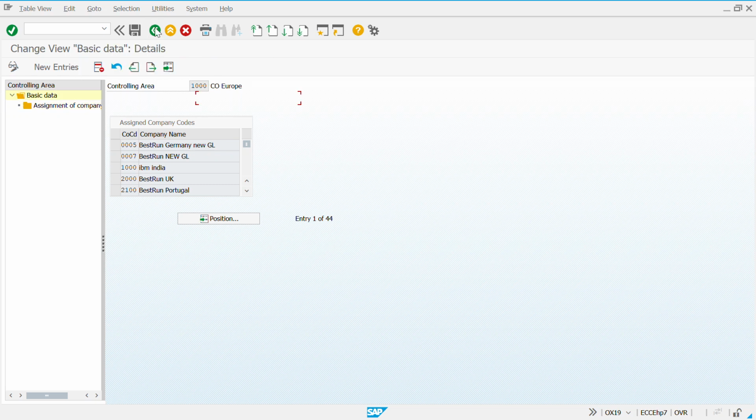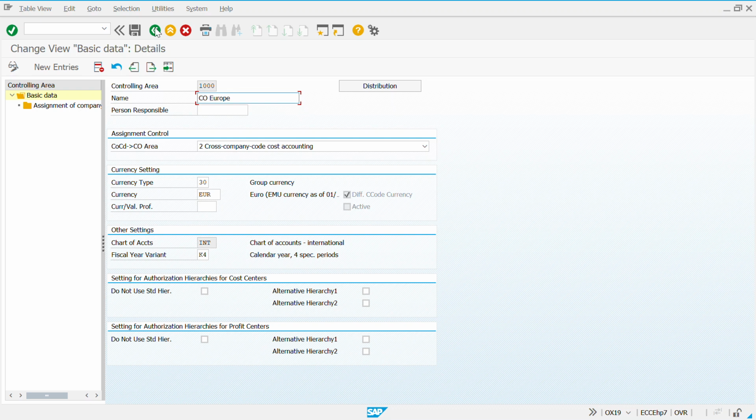Okay. So actually, controlling area is an area where all the cost accountings and everything is handled.